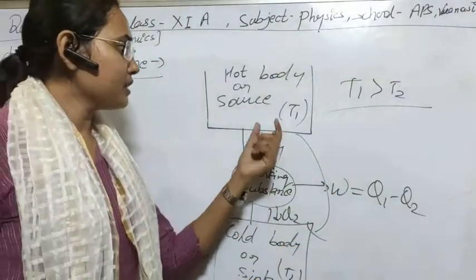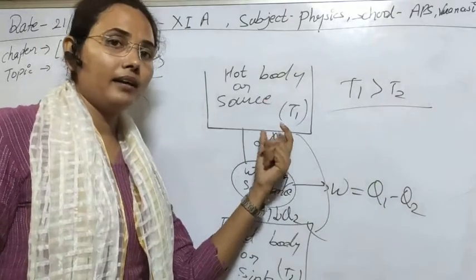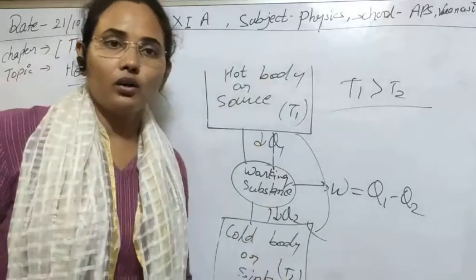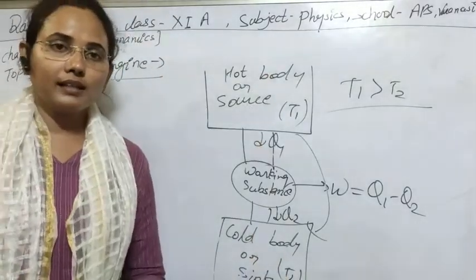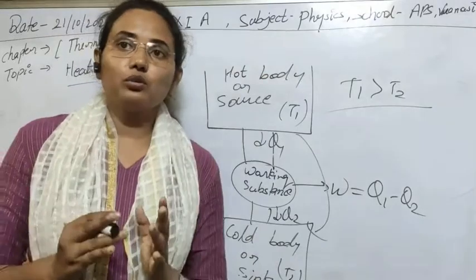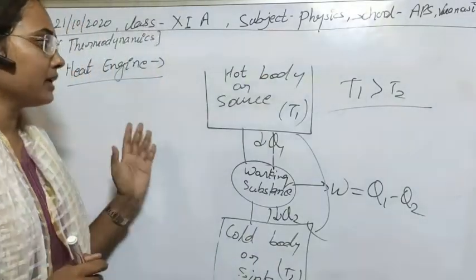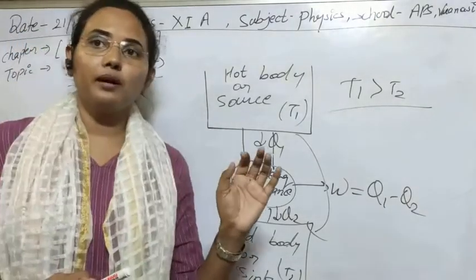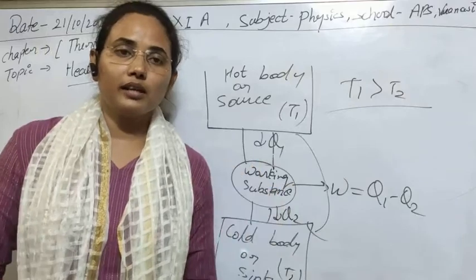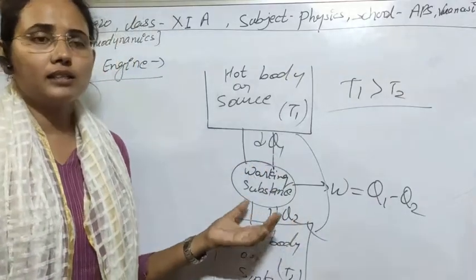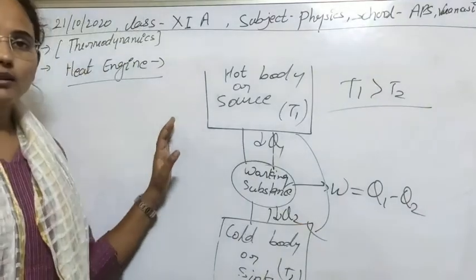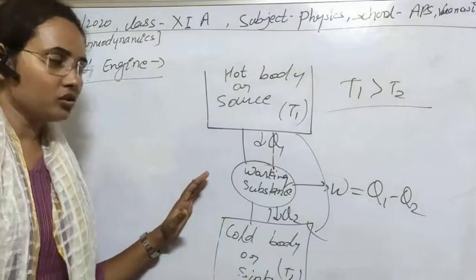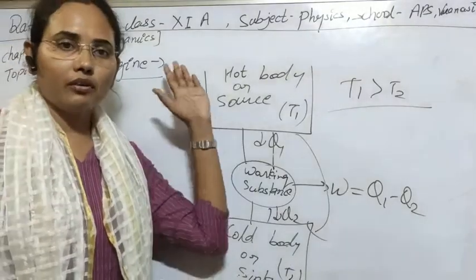Only the working substance can take heat from the hot body and transfer heat to the cold body, not from cold to hot. So I think that is clear to you. Because of these two laws of thermodynamics, it is possible to make such an engine, called a heat engine, which is used in trains and in many other ways. So the construction and working of a heat engine is clear to you. This is the basic theory behind the working of a heat engine.